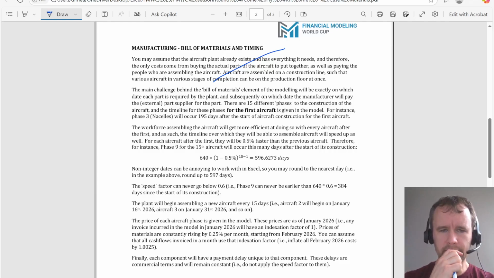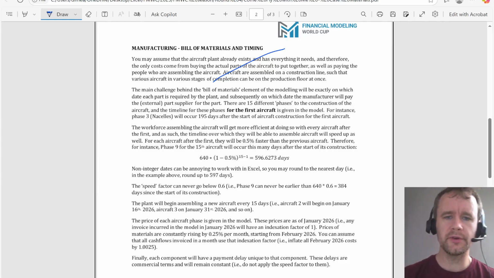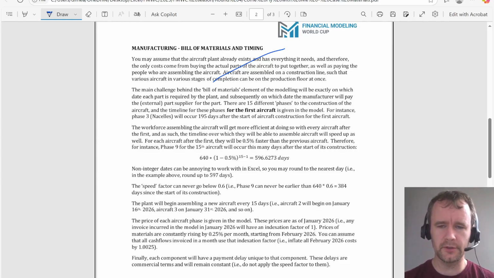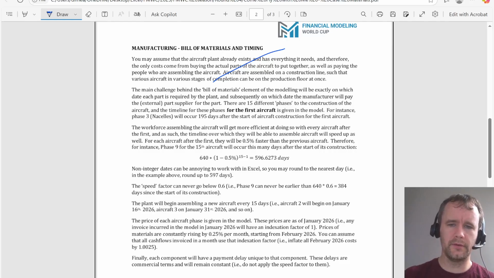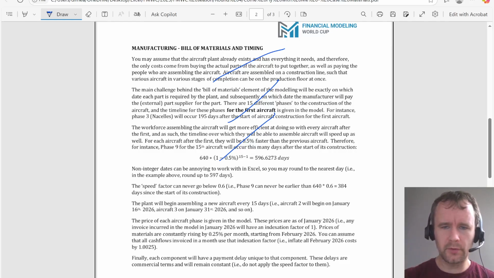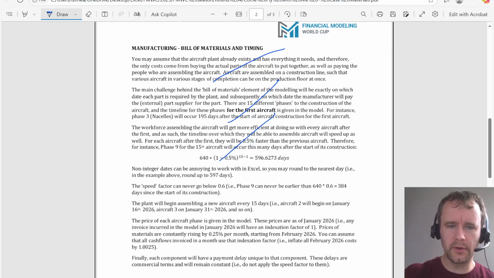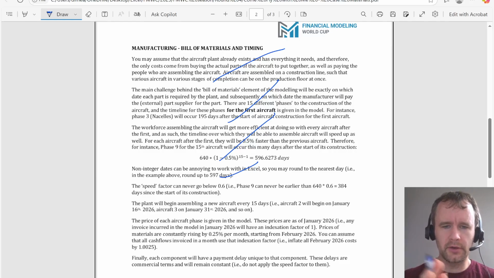Okay. Phase 3 will occur 195 days after the start of the aircraft construction. Fine. Aircraft assembling will get more efficient at doing so with every aircraft after the first. With each aircraft after the first, they'll be 0.5% faster. Okay. It'll be annoying to work with, so you may round to the nearest day. Okay. Speed factor can never go below 0.6. Okay.